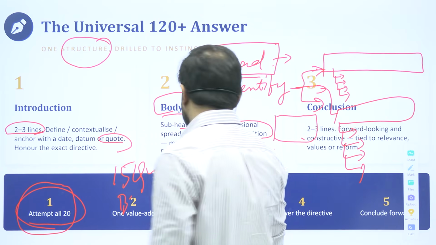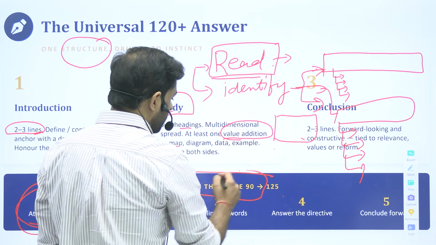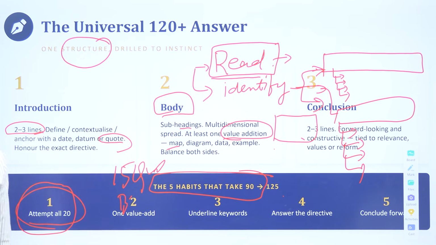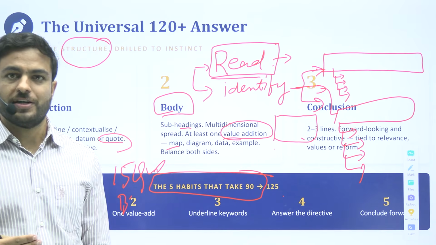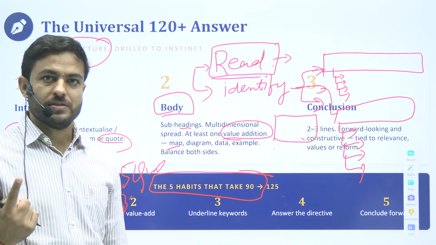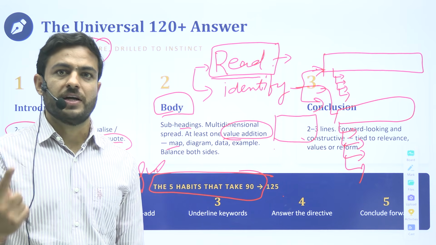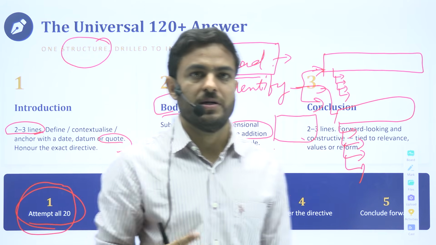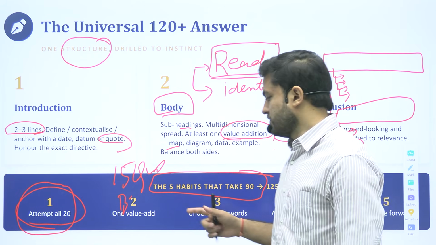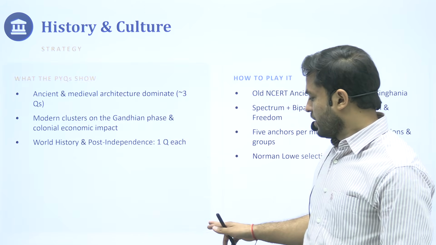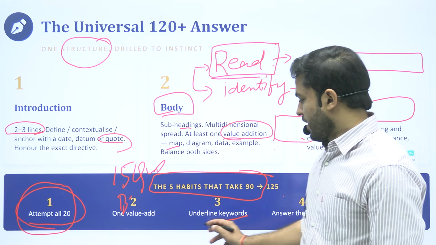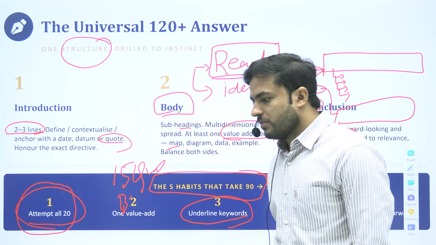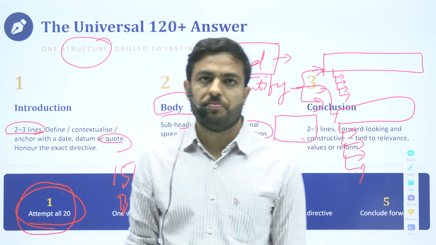So we are talking about the 5 habits that take you from a score of 90 to 125. First, you attempt the complete paper. Second, you do the value addition, and we have discussed how you will do the value addition part. Third would be underlining the keywords. Underlining becomes one important thing of presentation.